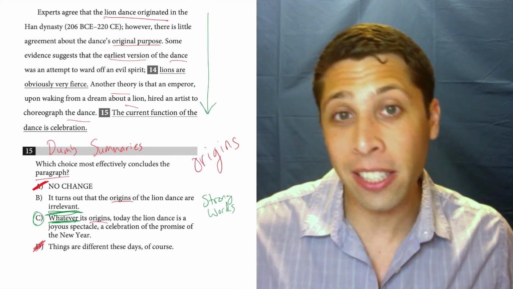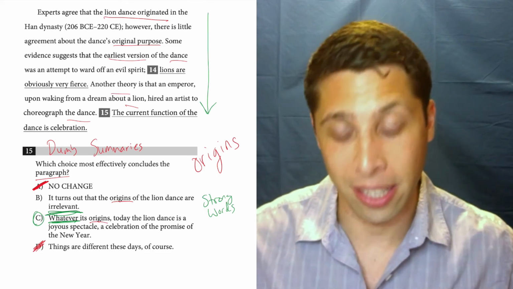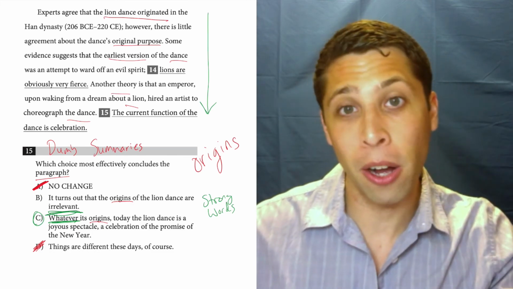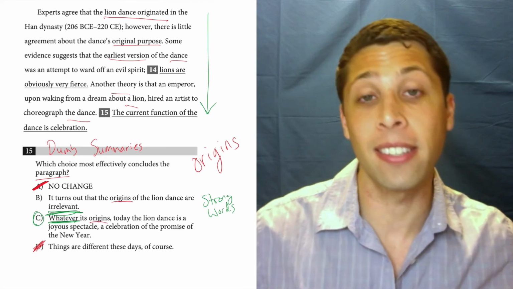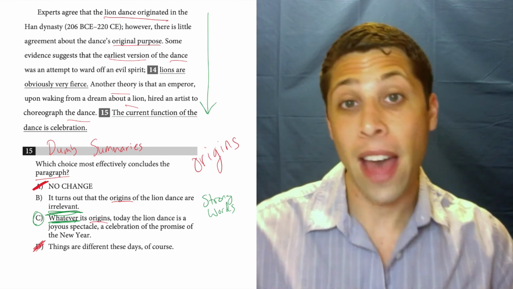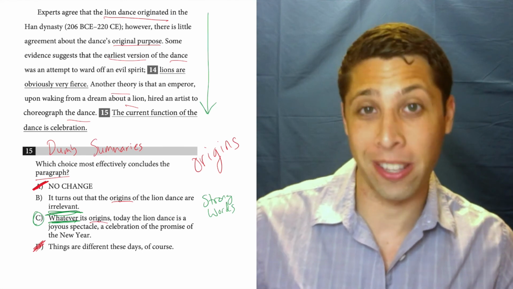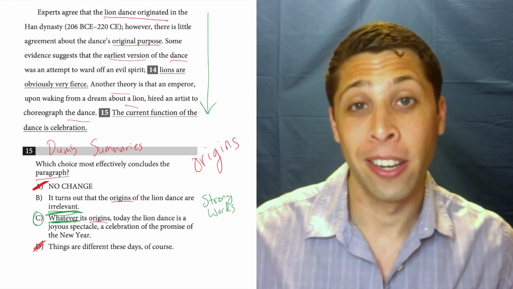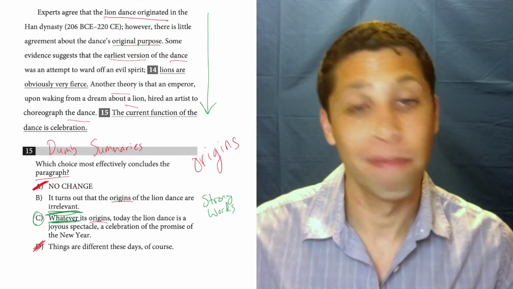And yeah, C does talk about the present, but it does it in a way that clearly shows a flow of ideas. So unlike choice D, which just kind of breaks the flow and gets to this point without really any transition, C kind of eases us in from the origins in the past to the celebration in the present. That is much better. That's good writing. And because of our dumb summary, we were able to notice that and get this right answer. I would have been very confident in this because of that initial dumb summary, even though it didn't quite work immediately. Still got us the right answer.